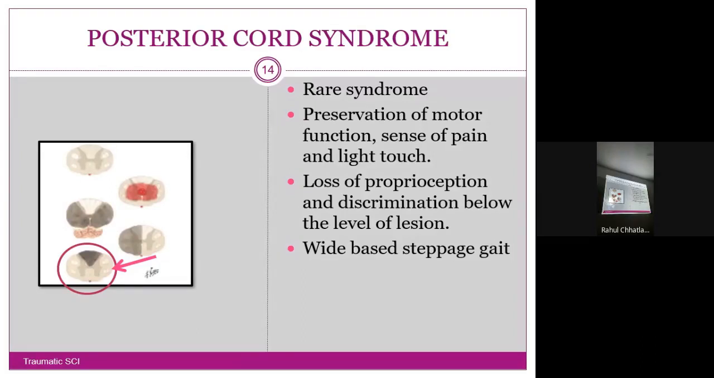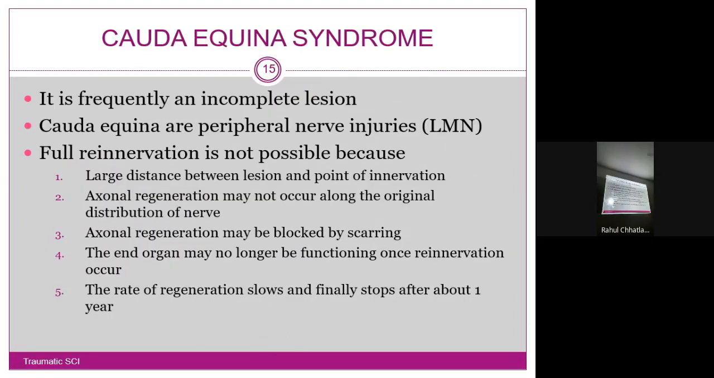One more syndrome, that is cauda equina. Yes, cauda equina is frequently an incomplete lesion, because so many peripheral nerves are originating. Not all nerves can be damaged at the same time. Few will be left off. So partially they will be damaged and partially they will be preserved. Most of the time it is an incomplete lesion. Cauda equina are peripheral nerve injuries.